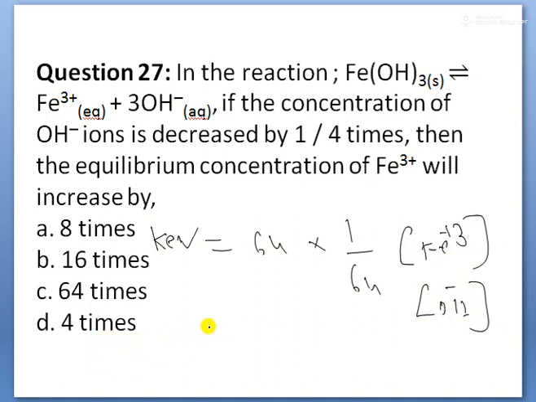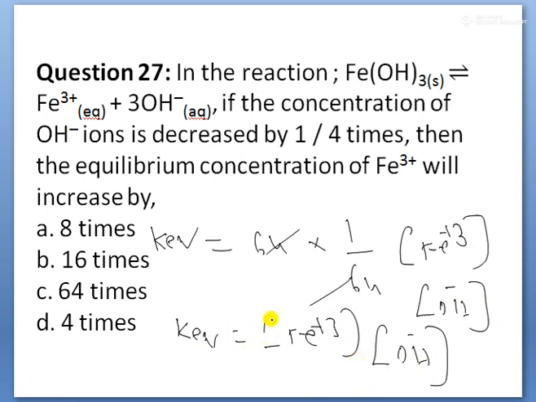Therefore children, 64 is cancelled. Finally your equilibrium constant is equal to the concentration of Fe plus 3 into the concentration of OH. It remains constant. That's why the concentration increases 64 times. The answer 64 times is correct, children.